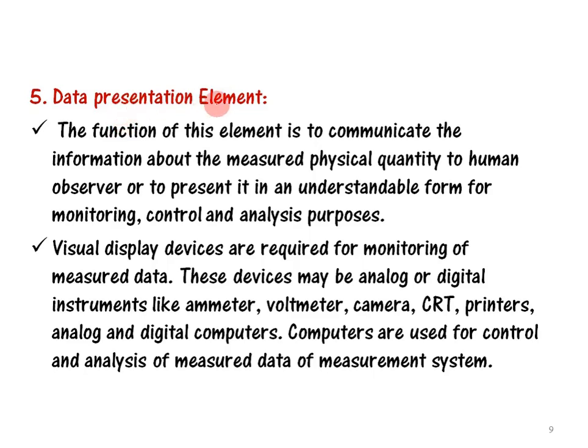Unless we present the data in an understandable form, it will be useless. So we have to present the data in an understandable form to the human being so that he may use it for monitoring, controlling, or analysis purposes. So visual display is very important.